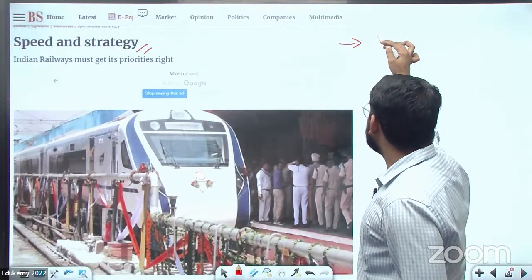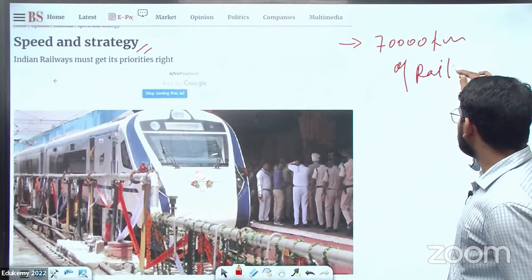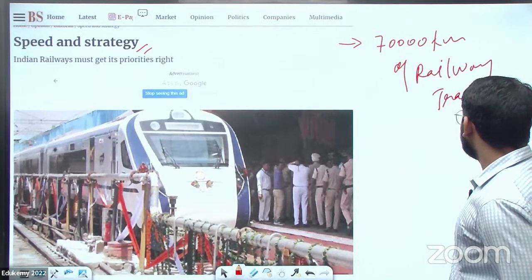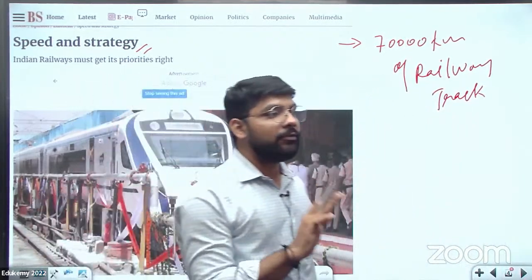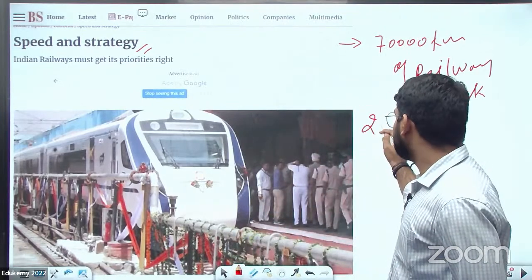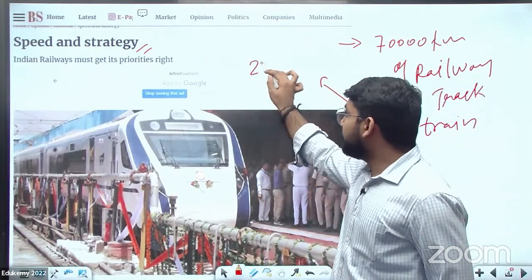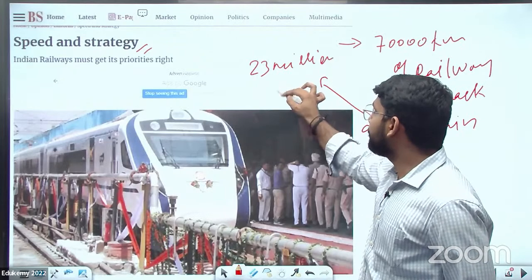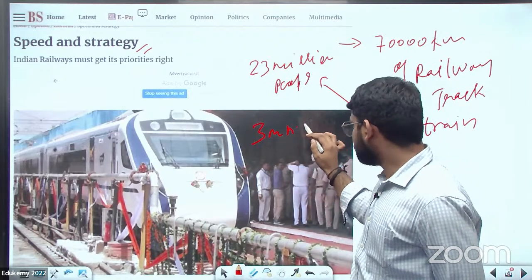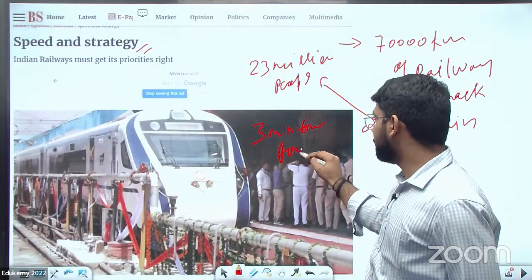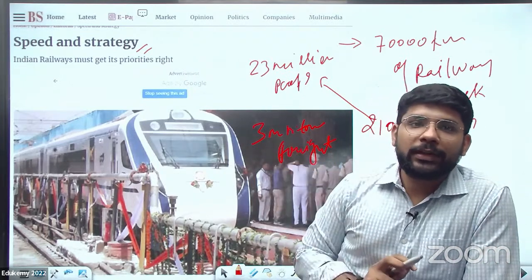there is a total of almost 70,000 kilometers of railway track and almost 21,000 trains. And these 21,000 trains carry 23 million people on a daily basis and 3 million tons of freight on a daily basis. So this kind of data you people can use in your introduction.